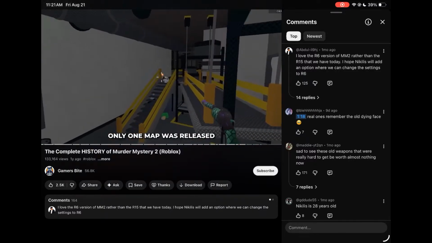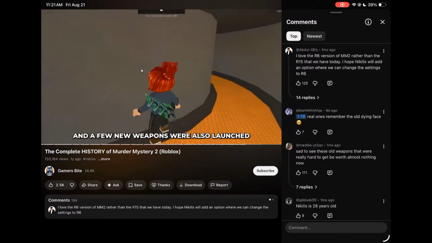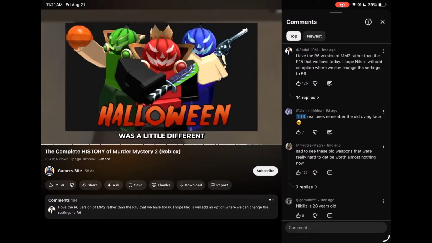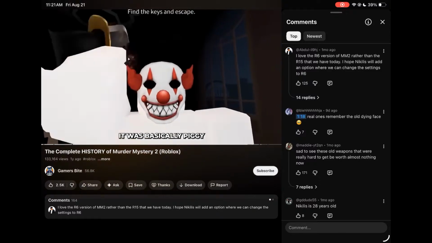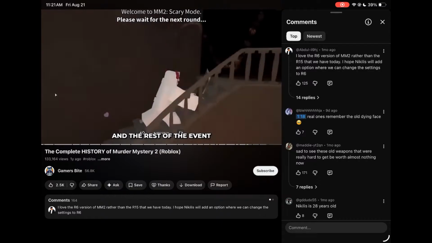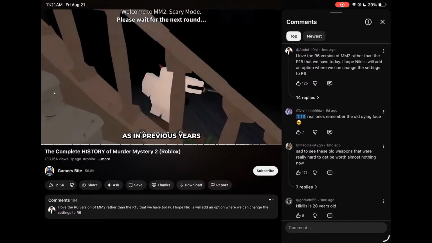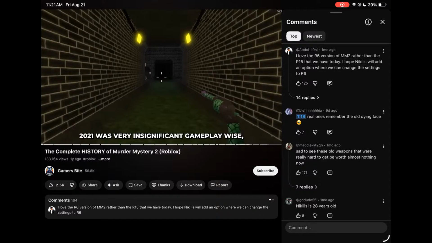Only one map was released, and that's the Research Lab, and a few new weapons were also launched. The Halloween event was a little different, and brought a special game mode called Scary Mode. It was basically Piggy, just in Murder Mystery. You just had to escape from a house, and the rest of the event followed the same format as in previous years. 2021 was very insignificant gameplay-wise.